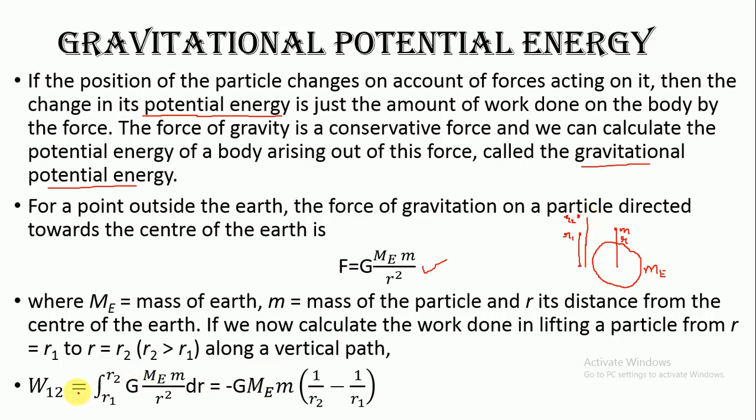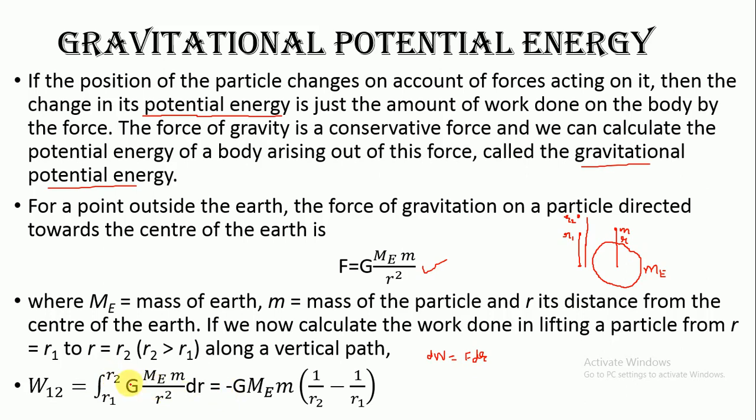So how much work would be done? We know that because this force is a variable force, you need to use the concept of calculating work done by integration. Work done in taking the object from position 1 to position 2 is the integration of force into dr. Small work done, if you are displacing the object through a small distance, would be F dr. So you will substitute the value of this F here, and to find the total work done, you will integrate this expression from the limits r1 to r2.